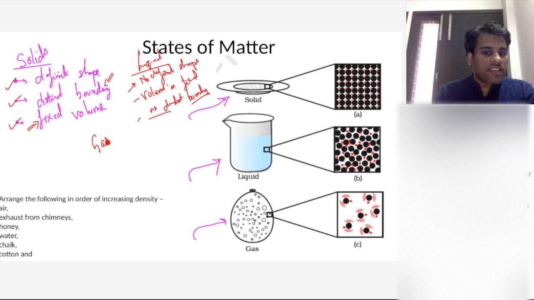What will be the characteristics of gas? When I say gas, there is another state of matter. What do you understand? What are the properties of gas? Are they compressible? Yes, right?